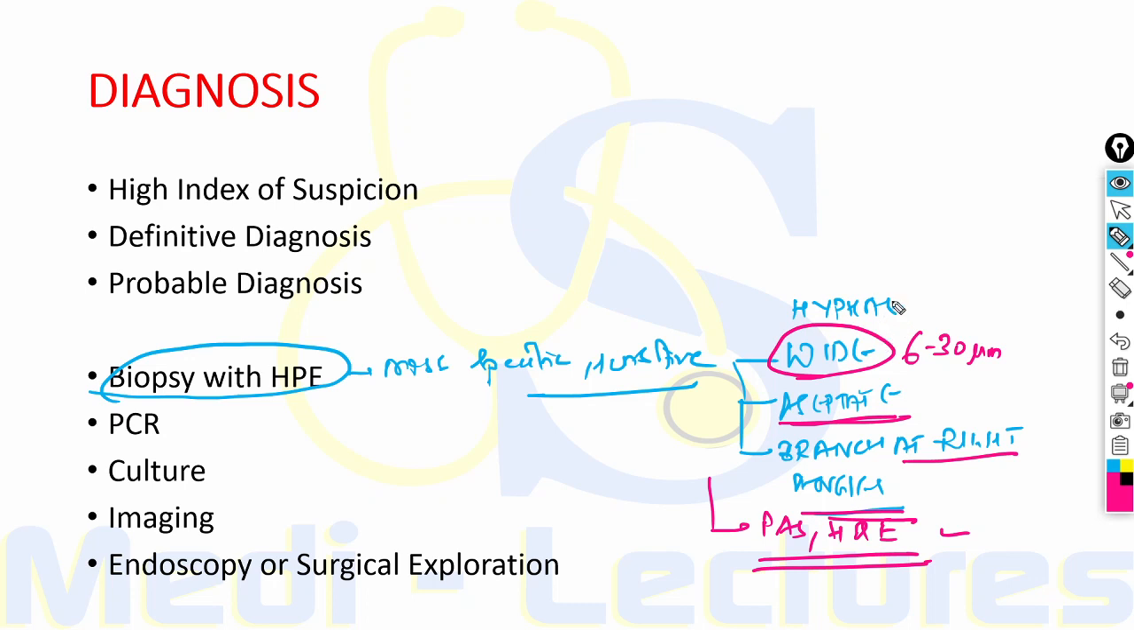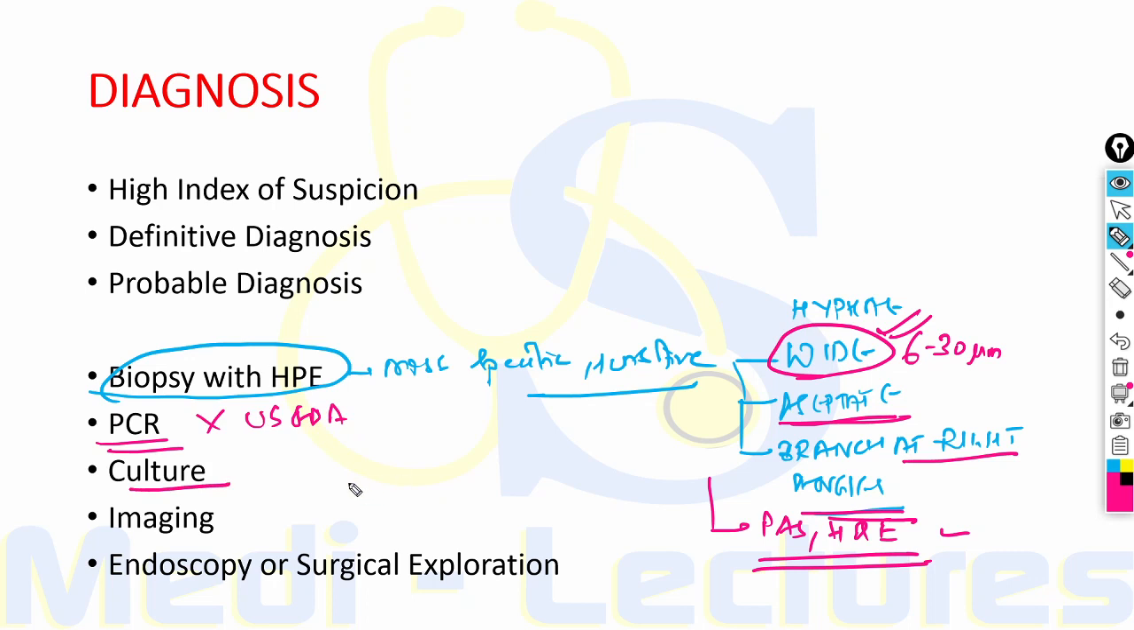But the most reliable feature is wide ribbon-like hyphae, because the aseptate hyphae can be septate or branch at different angles during the processing. That is, these are altered during the processing. PCR can be used, but it is not approved by US FDA.